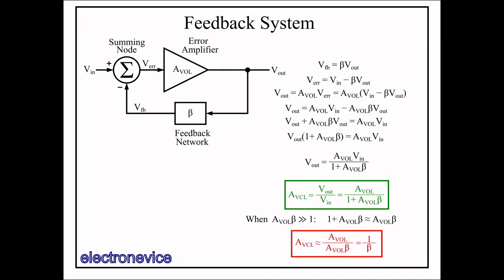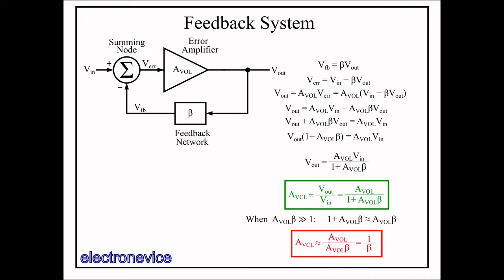So if there's enough gain in the error amplifier, we can control our approximate closed-loop gain just by controlling beta, and fluctuations in the error amplifier gain don't affect the output much so long as the gain remains high. Since we generally want a closed-loop gain of 1 or more, that means beta will be 1 or less, and so we can easily set the value of beta using only passive components like resistors and capacitors.